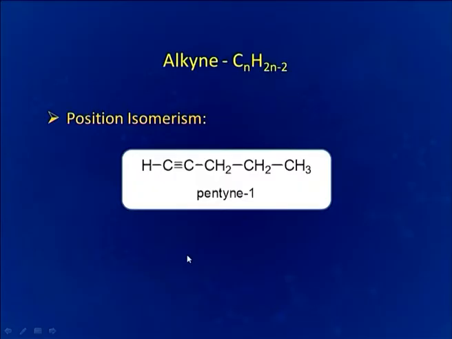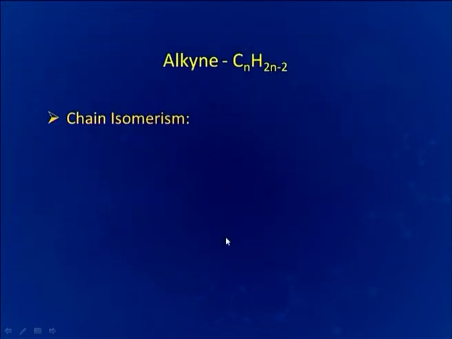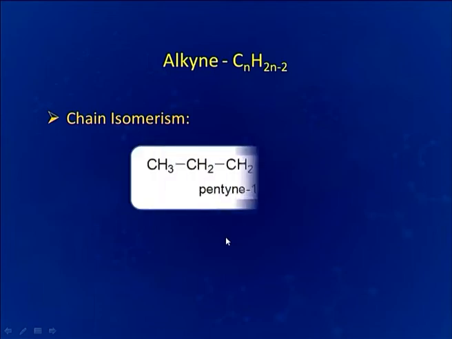Alkynes show different types of isomerism. First of all, position isomerism. Here we can see position of triple bond is different. So, in the case of pentyne 1 and pentyne 2, overall molecular formula is same, but it is only the position of triple bond which is terminal in case of pentyne 1 and which is between C2 and C3 in case of pentyne 2.